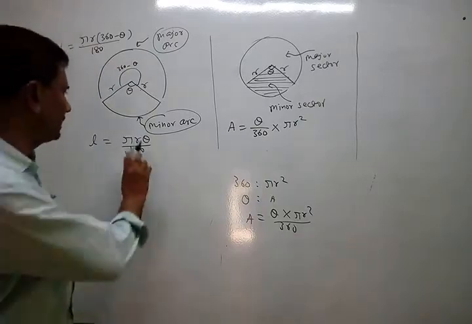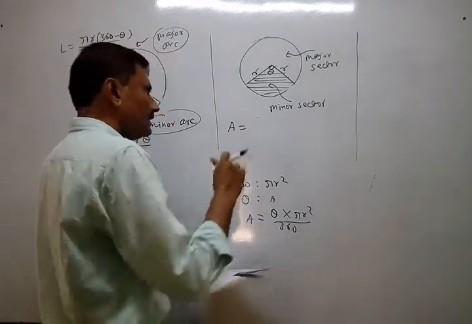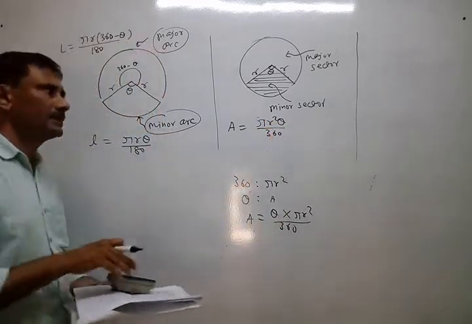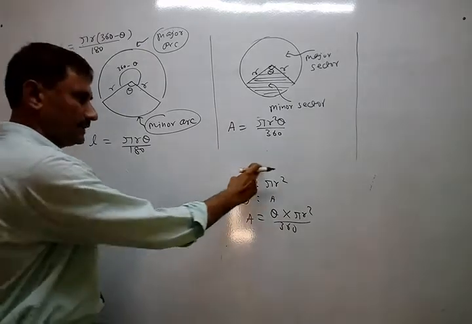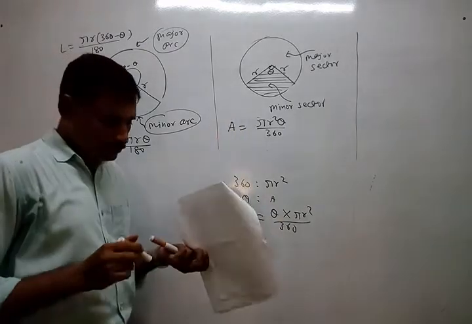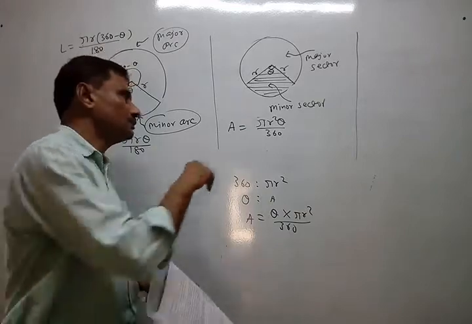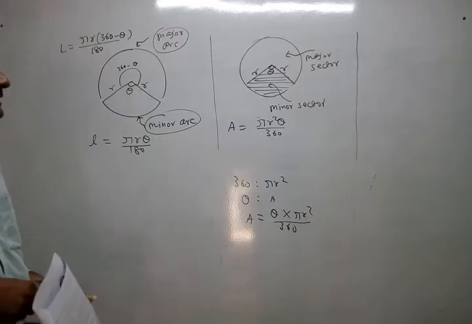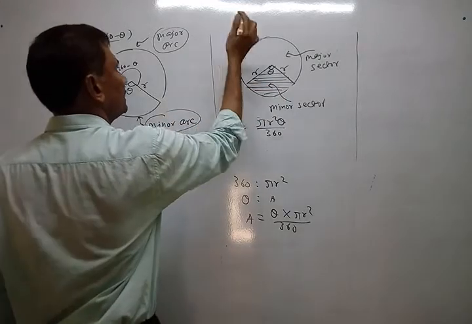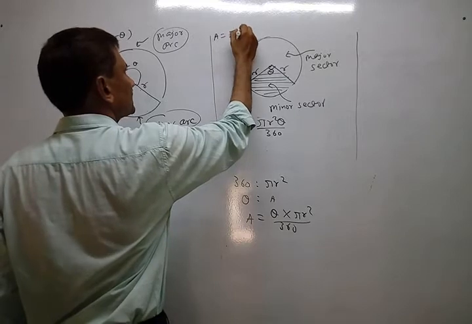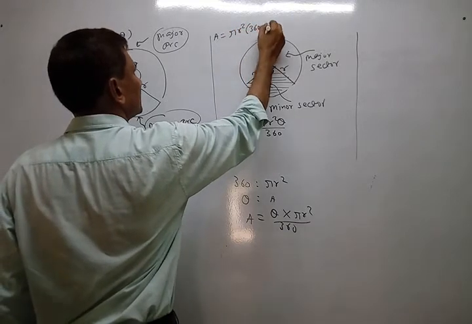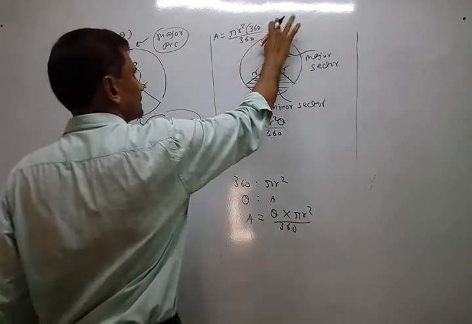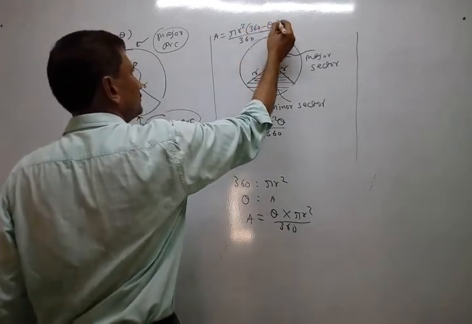Anyway, you can write directly this way also. Both are same. Pi r square theta upon 360. Not 180. So again by cross multiplication you can find area, because for 360 it is the whole area. So for theta how much? And if you want to find area of major sector, then also you can find it: A equal to pi r square times 360 minus theta upon 360. Not cancel out 360. That is not true.